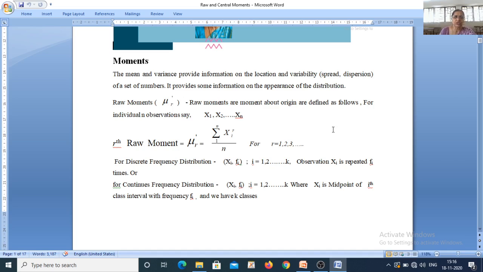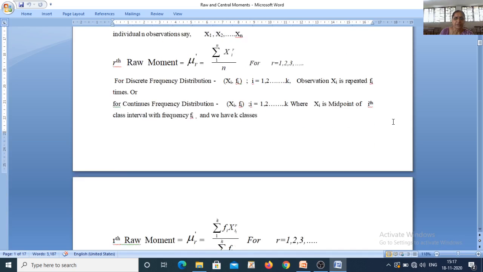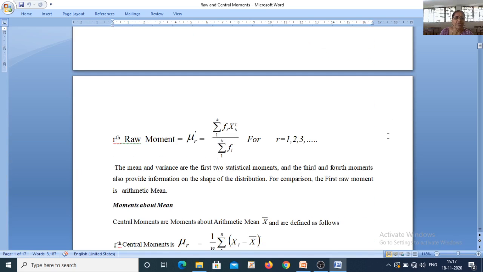In case of a frequency distribution, xi, fi, say i equal to 1 to k, means we have k different rows for the data set and we have the corresponding frequency fi of the ith class. So when we have a frequency distribution having xi as the midpoint of the ith class interval with frequency fi, and if we have a total of k classes, then we can compute the rth raw moment mu r dash as equal to summation of fi into xi raised to r upon summation of fi. Okay, summation of fi is nothing but capital N.